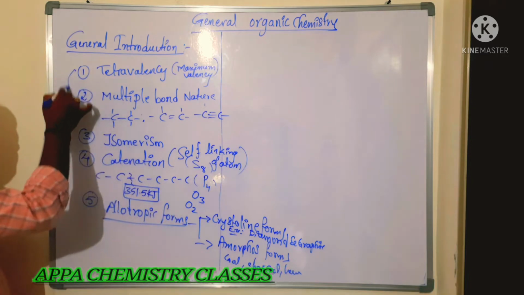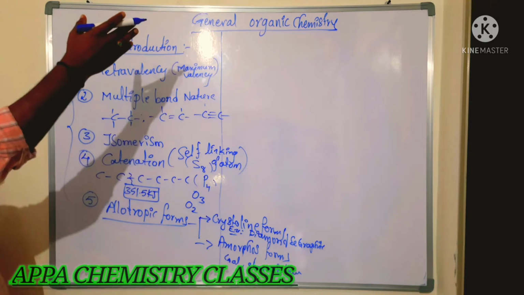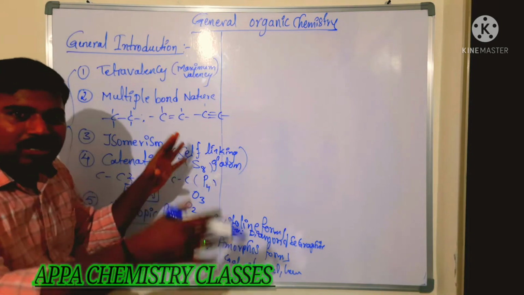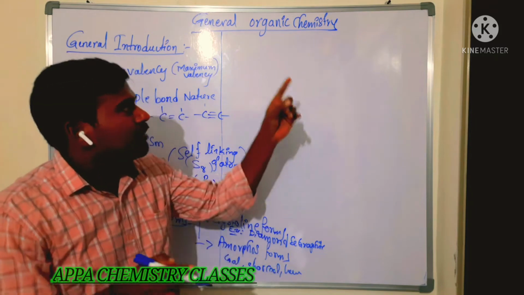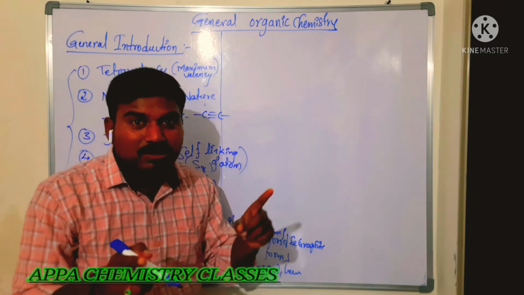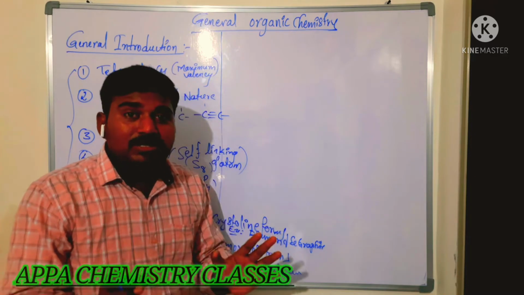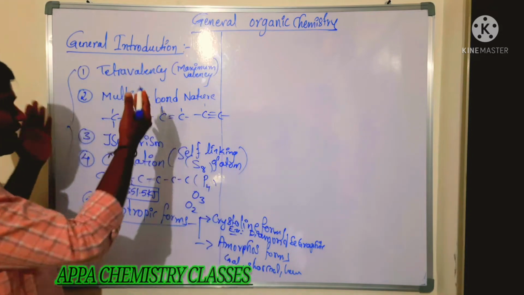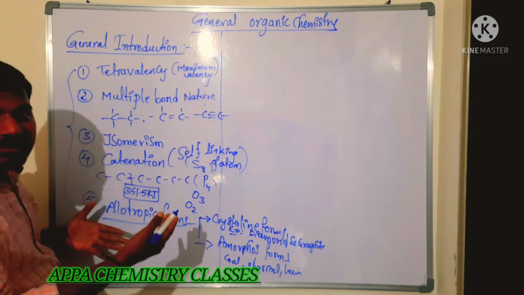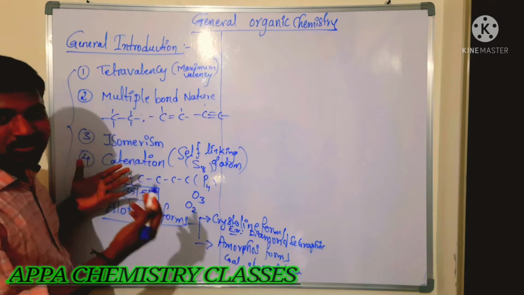So due to this special character of carbon, carbon has a separate chemistry. Is it reasonable to keep carbon for separate study or not? Yes, it is reasonable. We have to study more about carbon, because it has many special properties and characters. He is a special person, so we have to discuss more about this carbon.